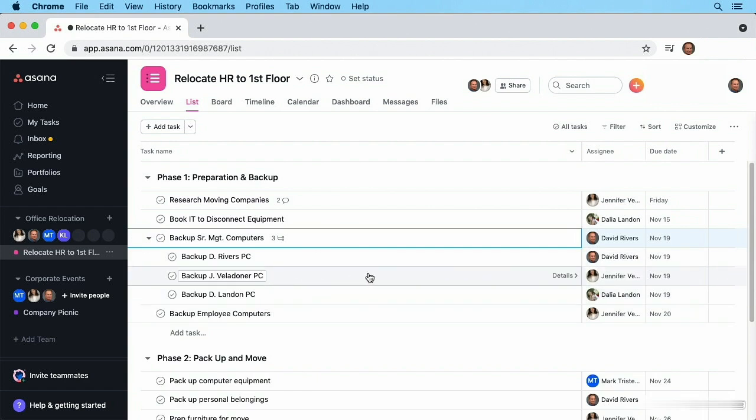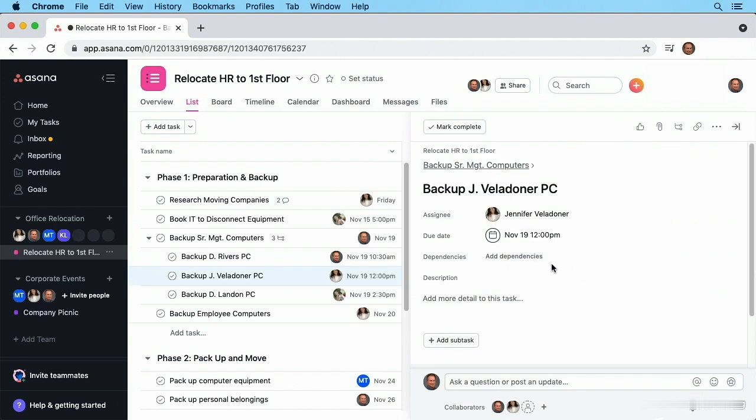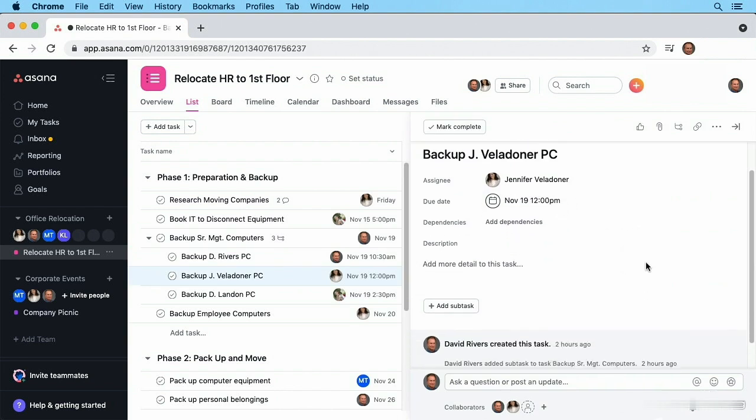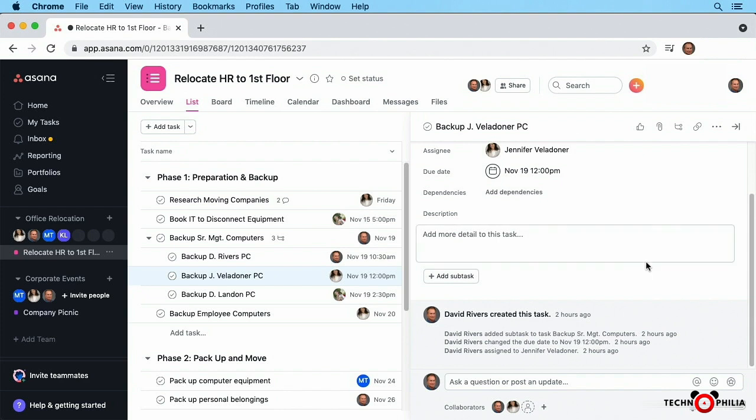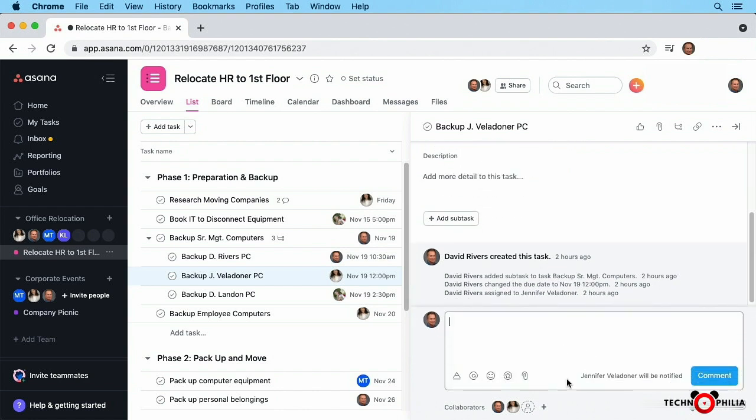I'm going to go to the one for Jennifer Belladonna's backup. Click there to open up the details. And as we scroll down, we see the due date and a time. And a little further down, all of the information related to this task, who created it, who changed it, and when. But down below at the bottom, we also see ask a question or post an update. If we go in here to add a comment, go ahead, click there, you'll see automatically Jennifer Belladonna will be notified because the task is assigned to her.